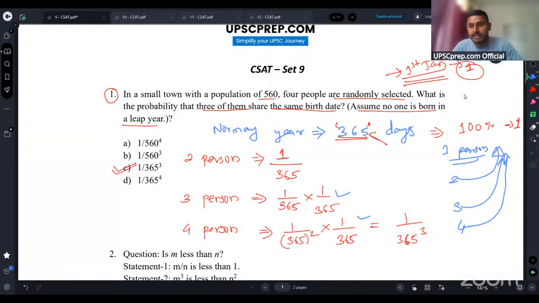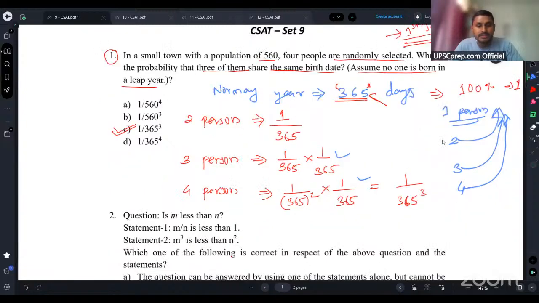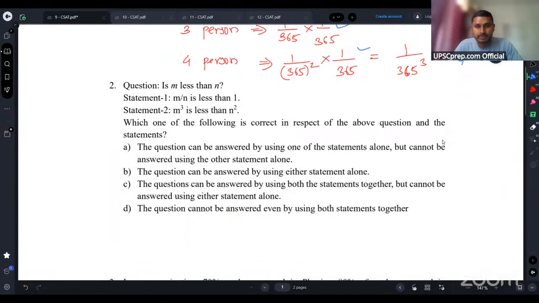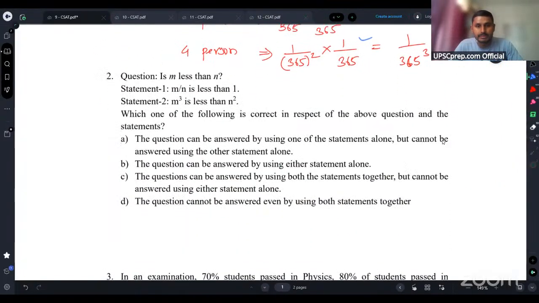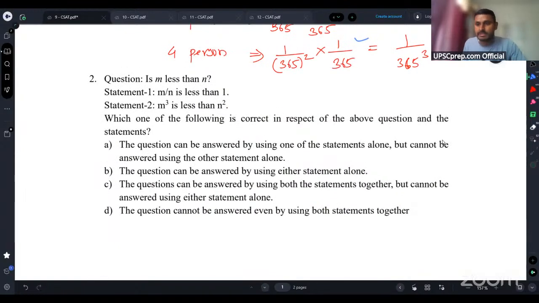Okay. Now any other question, guys? The second one I will solve for you. The second one is typically a CSAT level question of statement and conclusion based type. See now.